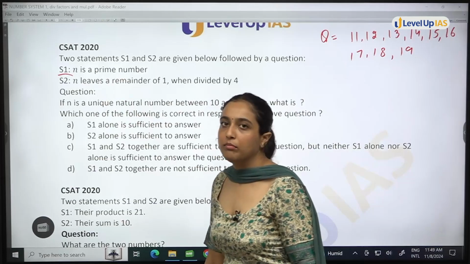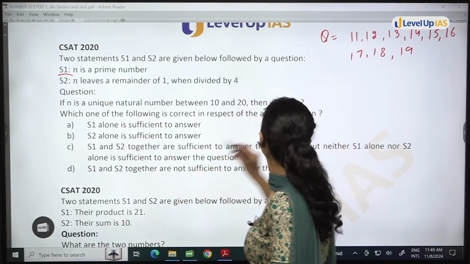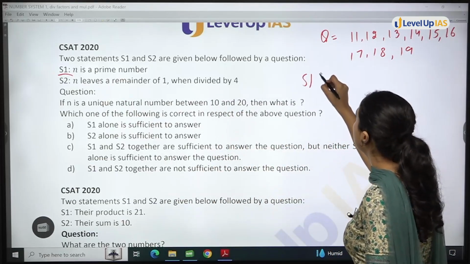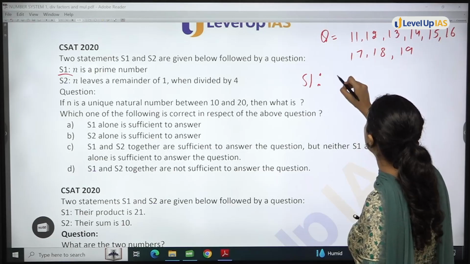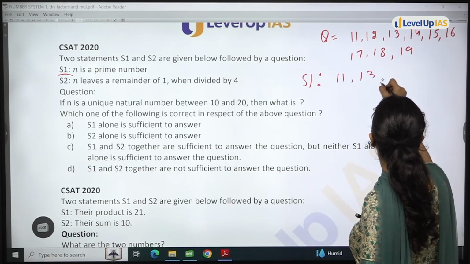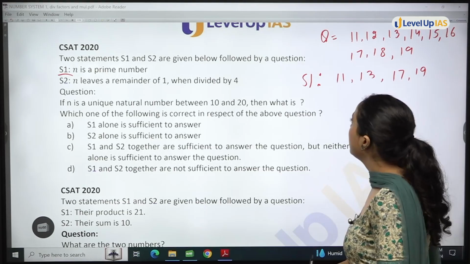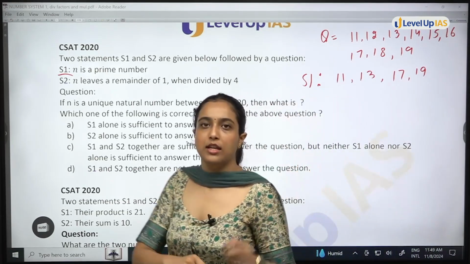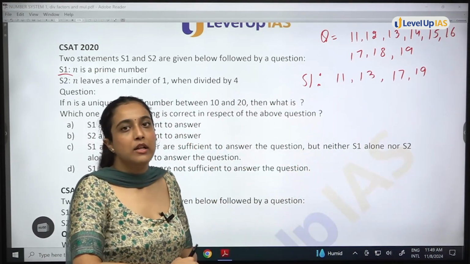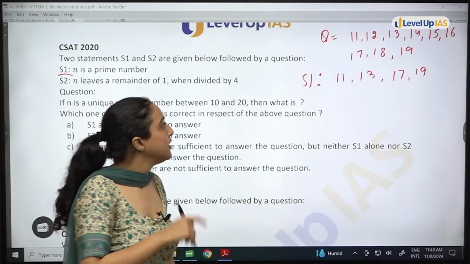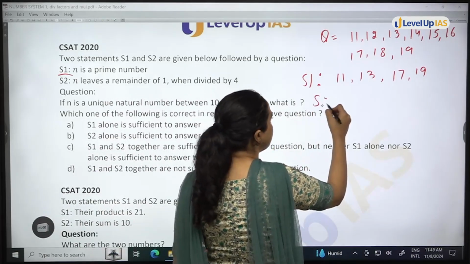According to statement 1, n is a prime number. What are the prime numbers from here? 11, 13, then 17, then 19. So can you find out a unique n from statement 1? No, not possible.